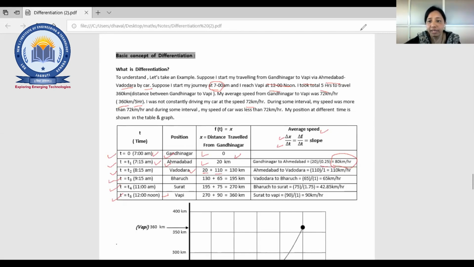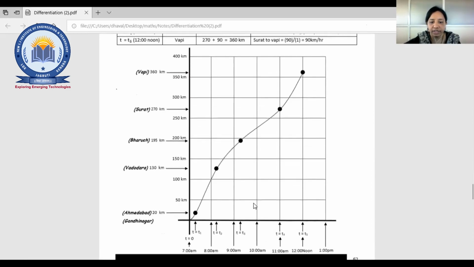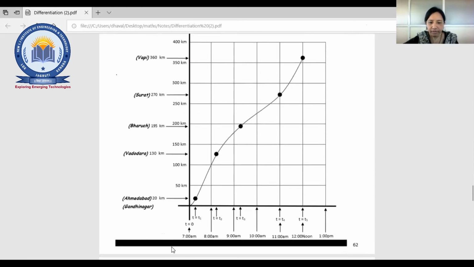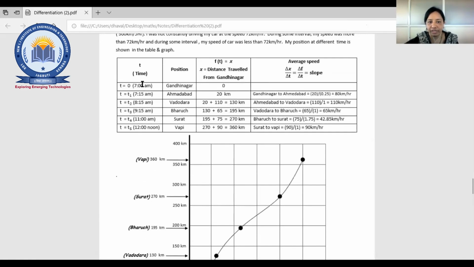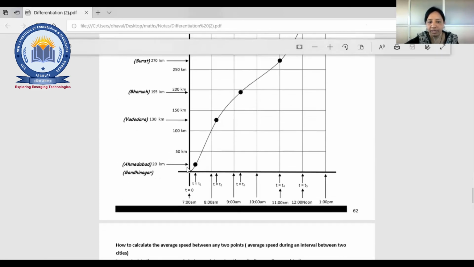Now the same thing can be explained graphically. You can see here, right? The x-axis is time, and the y-axis is kilometers. So at t0, 7 a.m., we are here. Now t equal to t1, that means 7:15. Where are we at that point? That is Ahmedabad, and how many kilometers? 20. The same thing is represented graphically.